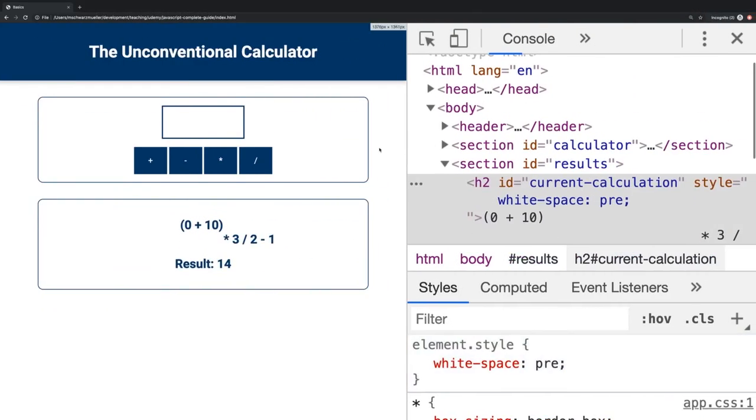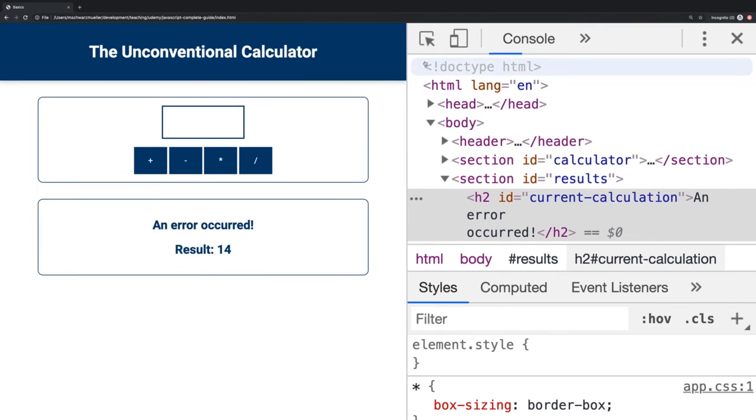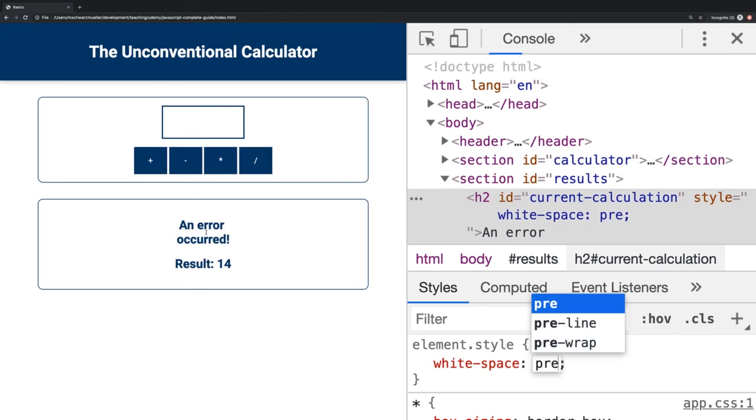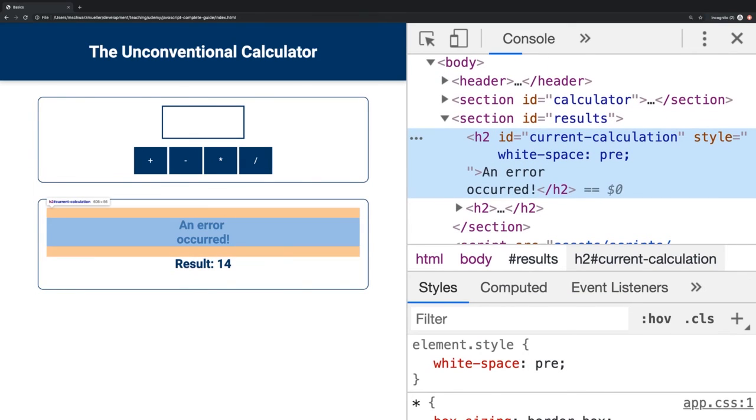Now with that, if we reload here, we see "An error occurred". And if we go back and add our good old style here to the h2 element right in the developer tools down there by setting white-space to pre, you see the line break here as well. And you can also see it here.